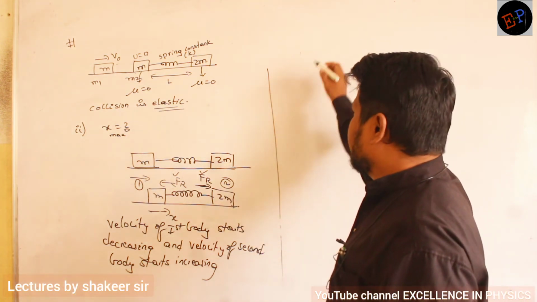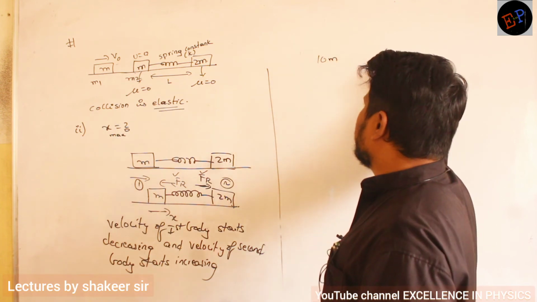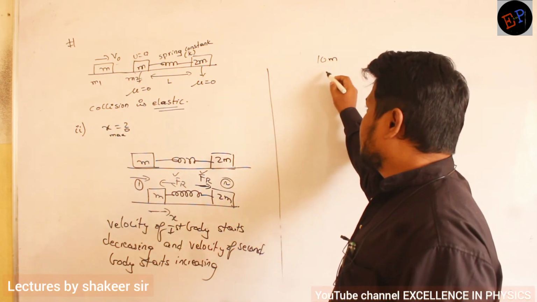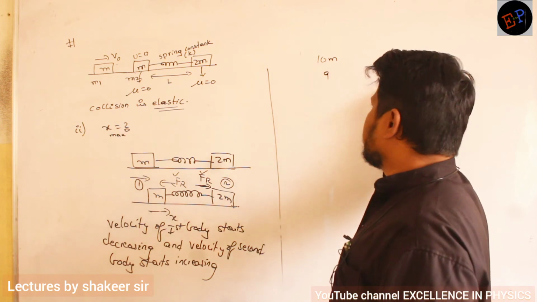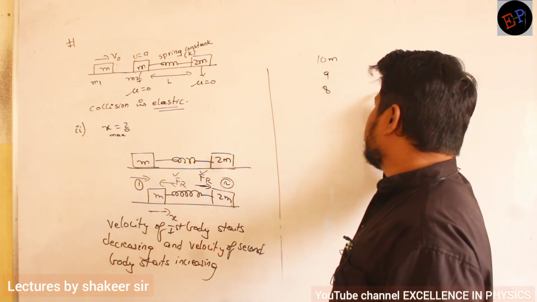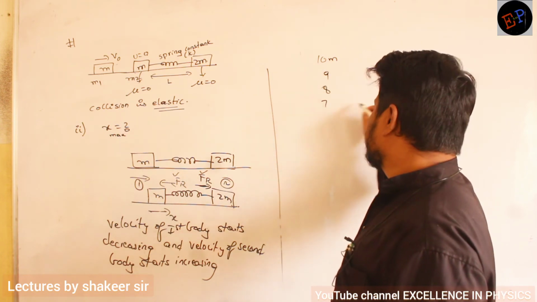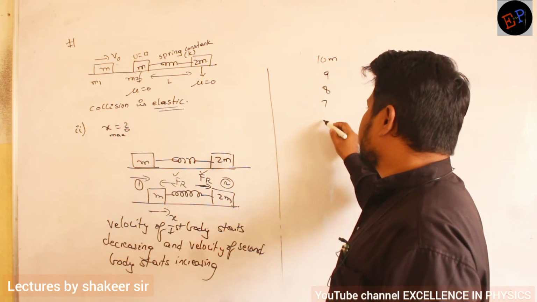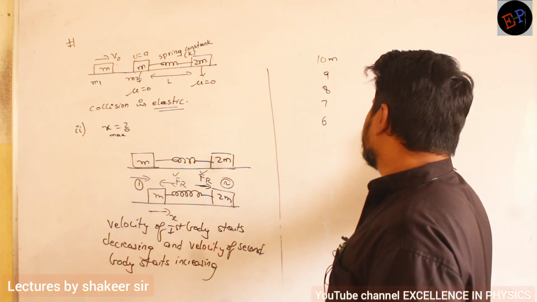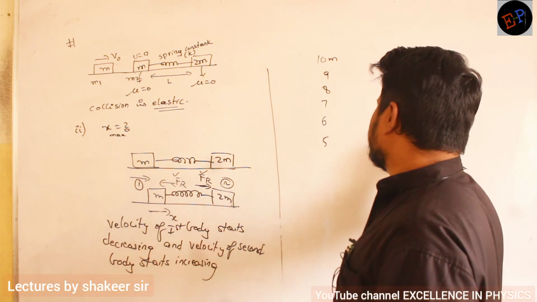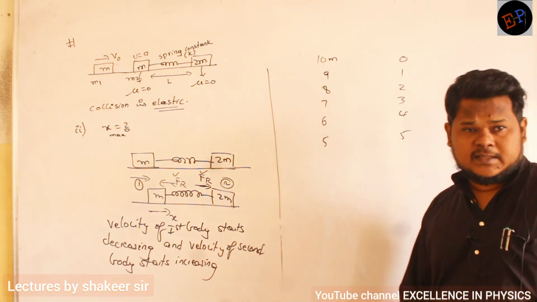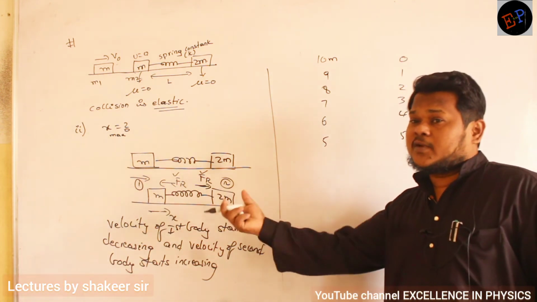Let us consider the velocity of the first body is 10, the velocity of the second body is 0. After some time, its velocity is 9, its velocity is 1. After some time 8, 2. After some time, 7, 3. After some time, 6, 4. And after some time, 5 and 5. What do you understand? The velocities of both bodies will become equal.